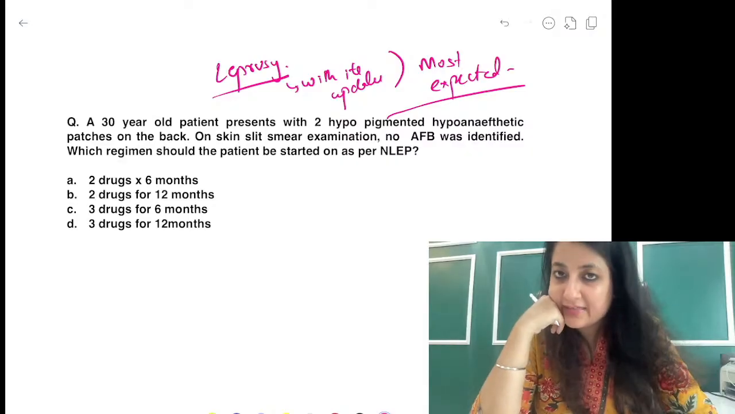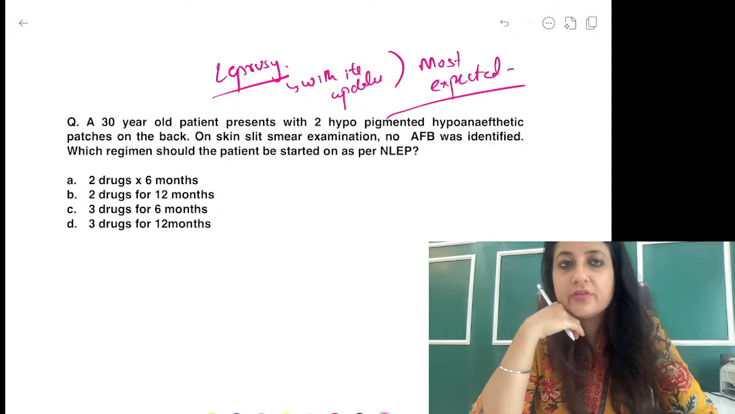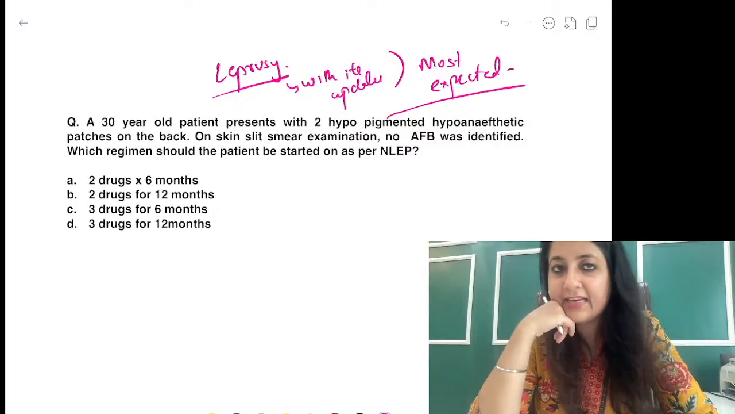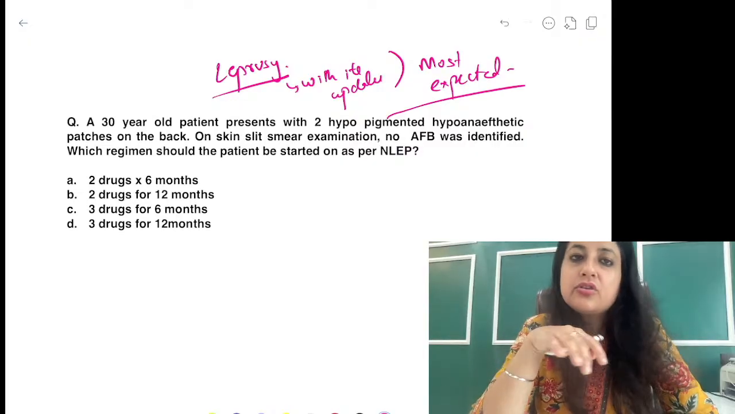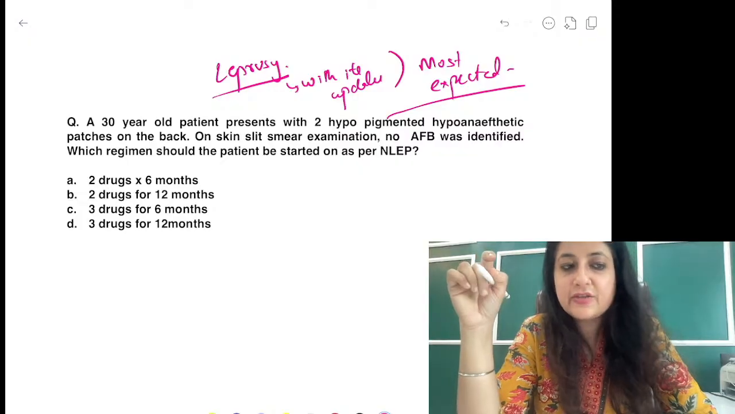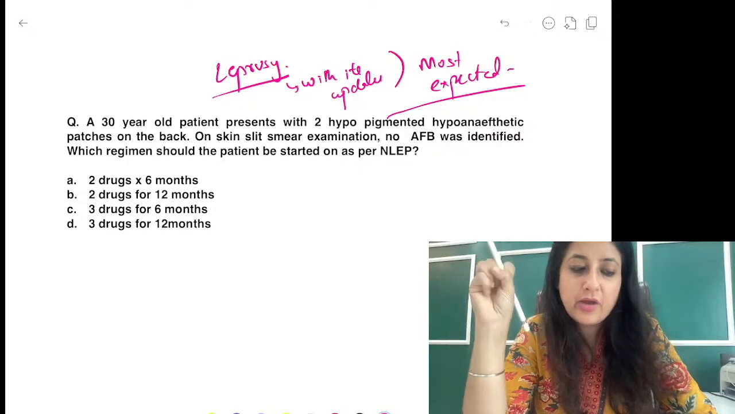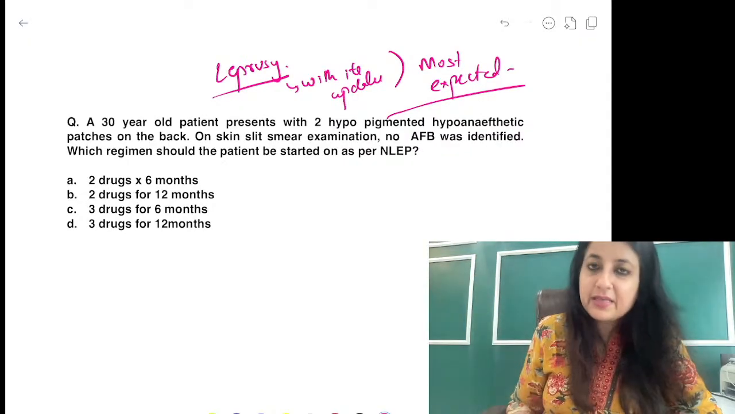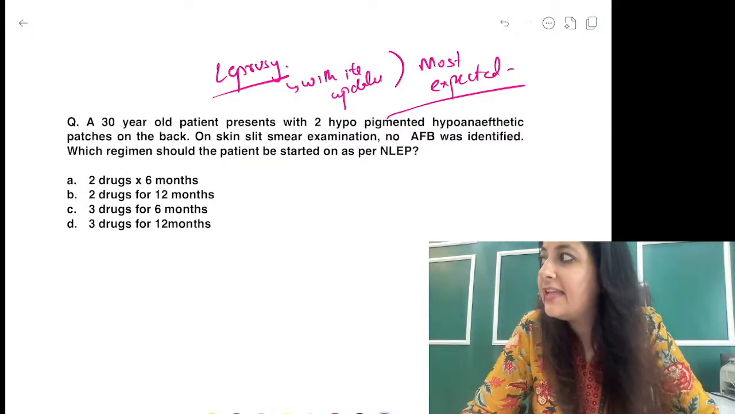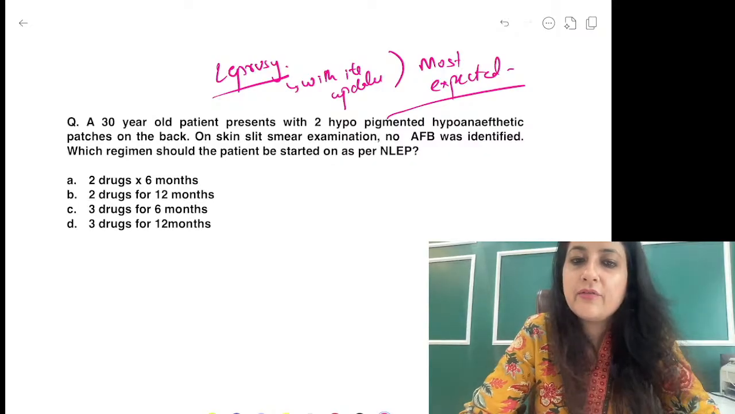A 30-year-old patient presents with 2 hypopigmented hypoanesthetic patches on the back. On slit skin smear examination, no AFB was identified. Which regimen should the patient be started on as per the National Leprosy Eradication Program? Now I am getting B also, I am getting C also. First tell me, guys, which is a very important question, is it a case of paucibacillary or is it a case of multibacillary?